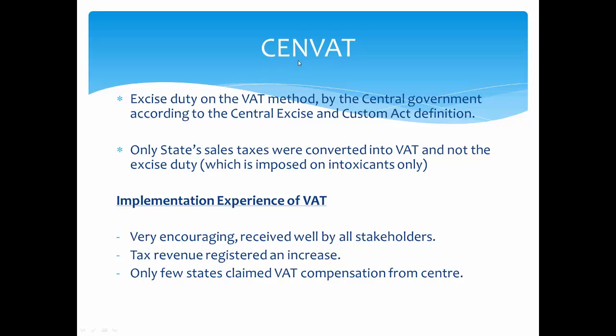Then this is SEN-VAT. SEN-VAT means central VAT. What happened is that the central government imposed excise duty by the VAT method. Excise duty, you know, is the taxation which is taken on products, wherever they are produced. So this excise duty is directly taken from the production center, and the central government collects this tax. This is known as SEN-VAT, central VAT. The central government can collect these taxes only according to the Central Excise and Custom Tax Act definition. So only the products which come under this particular act are taxed by the central government.